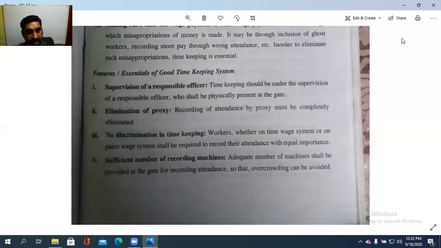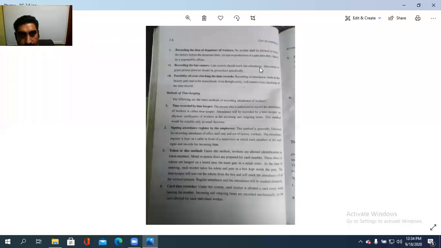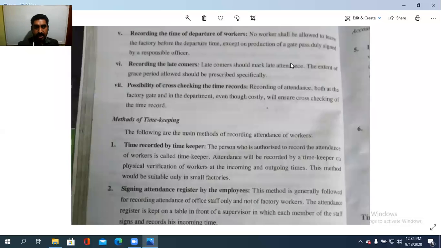So what all are there? Supervision of a responsible officer, elimination of the proxy, no discrimination in timekeeping, sufficient number of recording machines. Then in addition to that, recording the time of departure of workers. Arrival as well as departure should be recorded. No worker shall be allowed to leave the factory before the departure time except on production of a gate pass duly signed by the responsible officer.